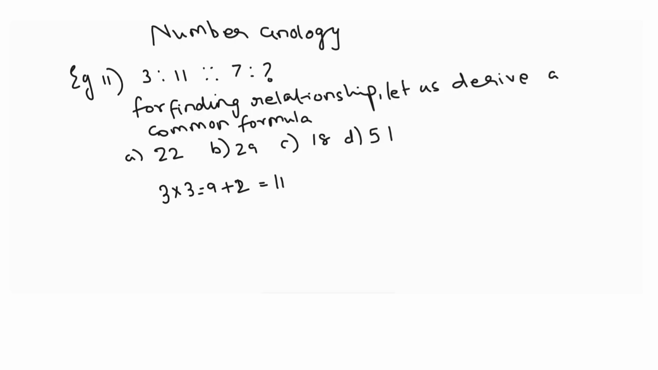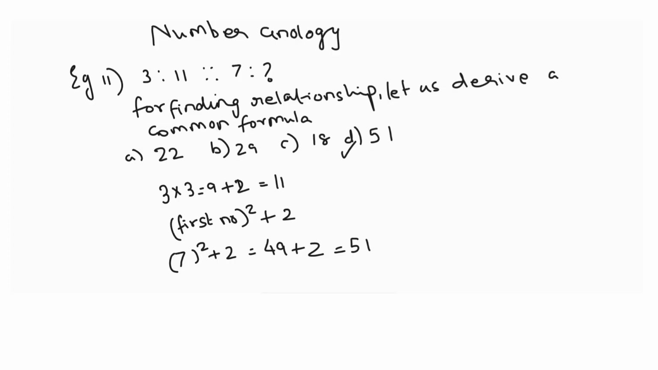So what exactly we did here, the first number we are taking square of it, and then we are doing plus 2. So do you think this is applicable to 3 is to 11, but will it be applicable to 7? So if we take 7 and we take square of 7 and plus 2, then what will be the answer? 49 plus 2 will be 51. So is 51 there in the options? Yes. So D is the correct answer. Is that clear, students? Let us take another example.